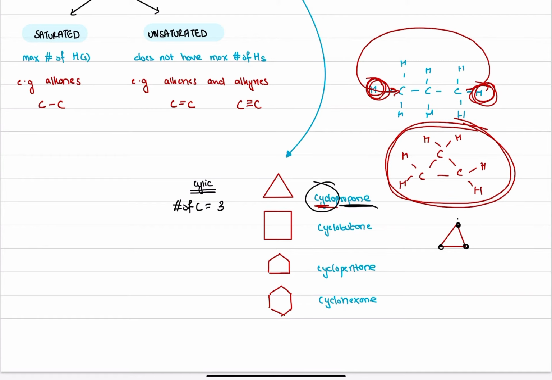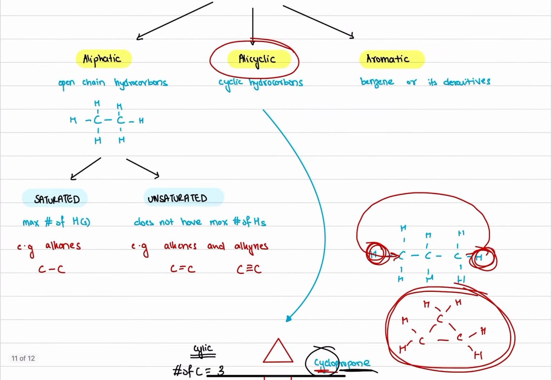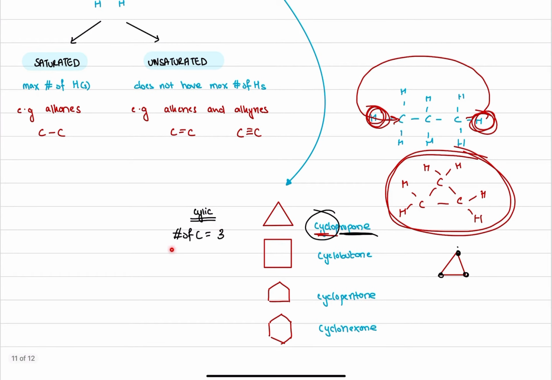One important thing to note over here is that we can get alicyclic structures only when the structure has at least three carbons, because there is no possible way for two carbons to actually close upon themselves. I mean, just think about it for a minute logically. If I remove this and I remove this, how are these two carbons supposed to link with one another? If you end up removing these two hydrogens, and even if this carbon links with this one, all you get is an alkene and not an alicyclic structure. So the important thing to remember is that we start getting our alicyclic structures when there are at least three carbons in that given organic molecule. So I hope this is clear to you as well.